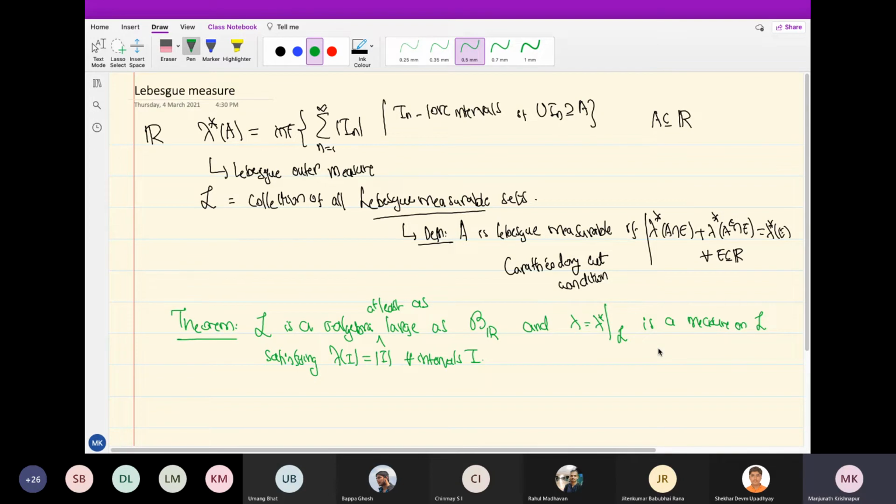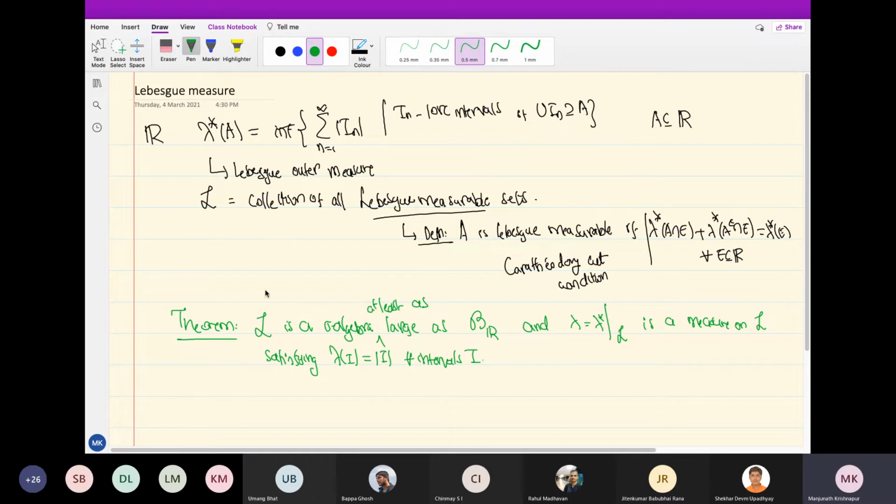But that is not in itself satisfactory. L could be trivial. L could be that smallest sigma algebra we had, the empty set and full set. So what if script L doesn't contain anything? No, script L is large. It in fact is larger than the Borel sigma algebra of R. That means it contains all open sets. So it contains intervals, closed sets, everything. So it is at least as large as that. And also lambda, when restricted to that, is the usual notion of length on intervals. So it is an extension of the notion of length to this large class of sets.